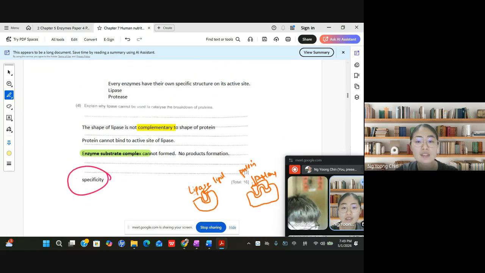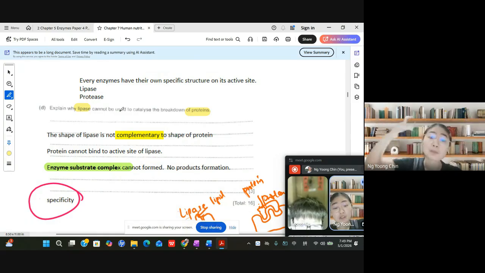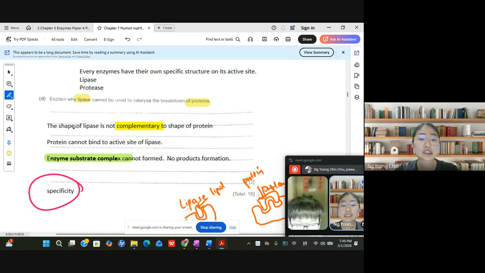See, Monty, how are you able to answer? Explain why lipase cannot be used to catalyze the proteins. Lipase is unable to break down protein. Why? Because their shape is not complementary. So you can write in this way: the shape of lipase is not complementary to the shape of protein. You will get about 1 mark.